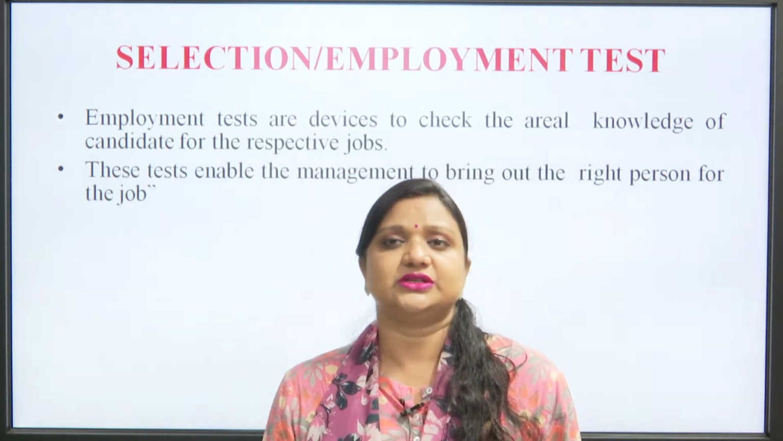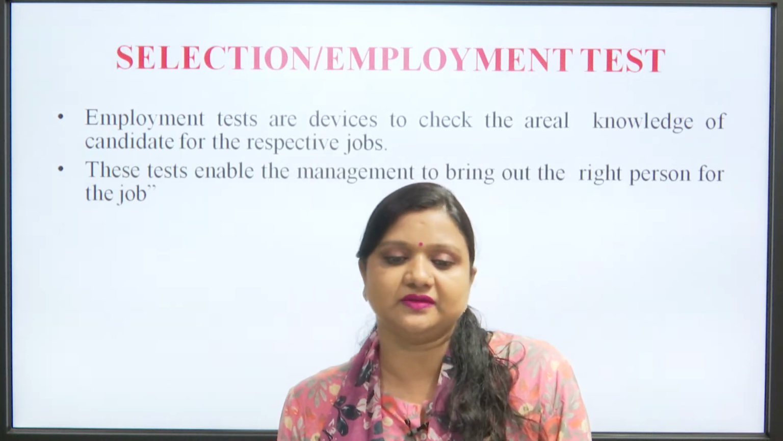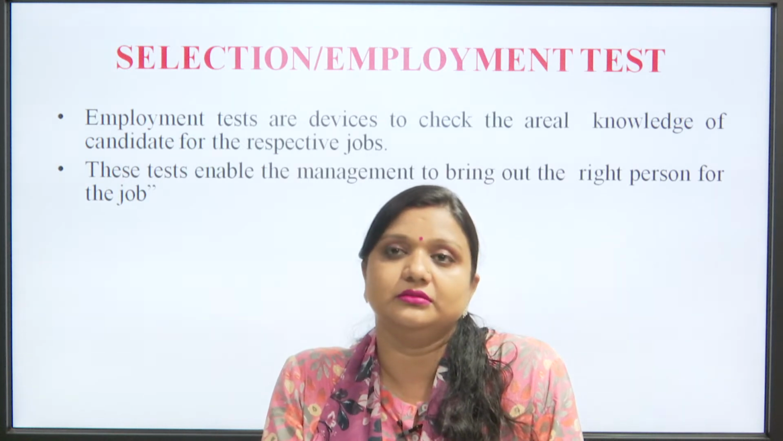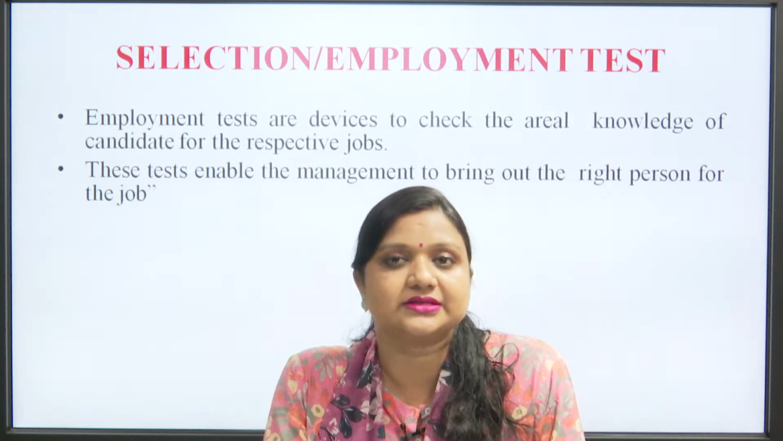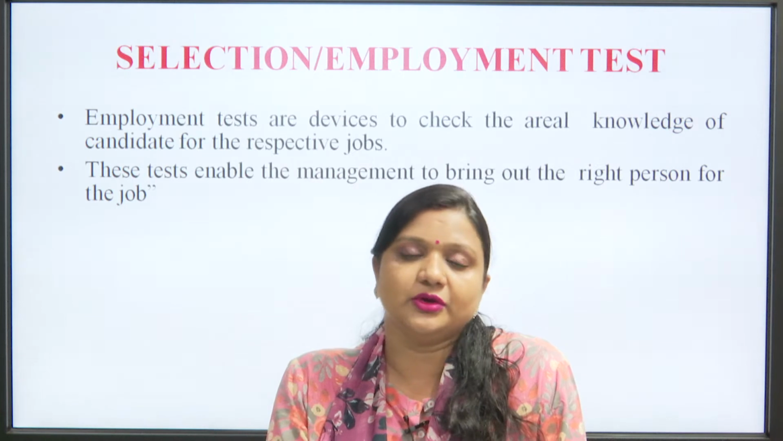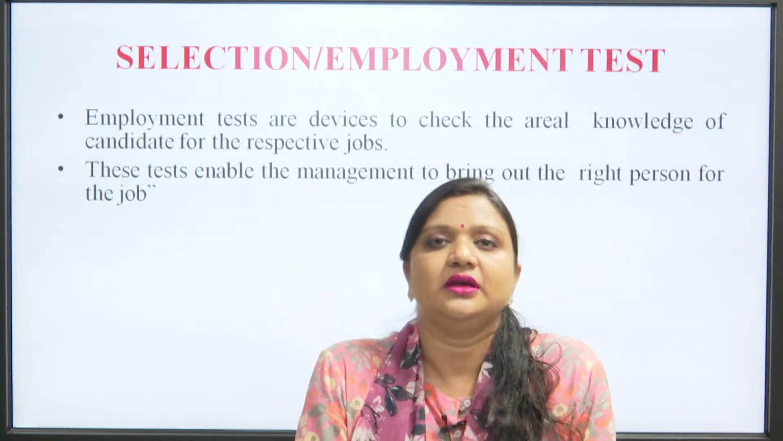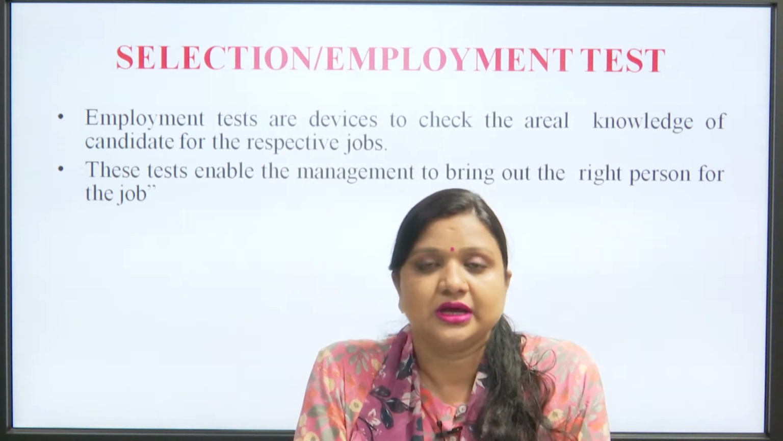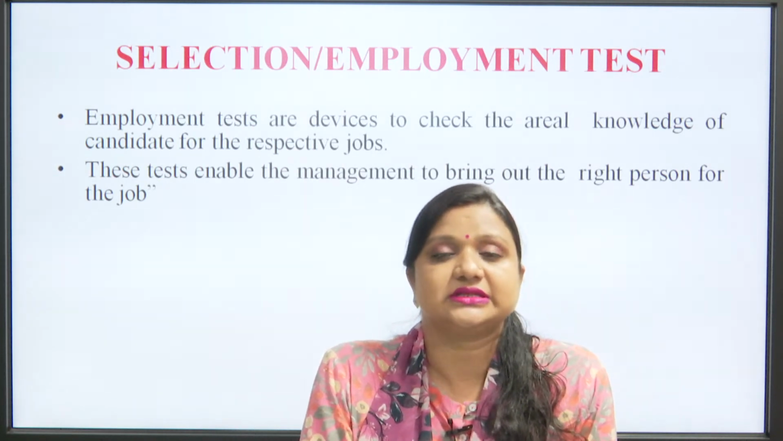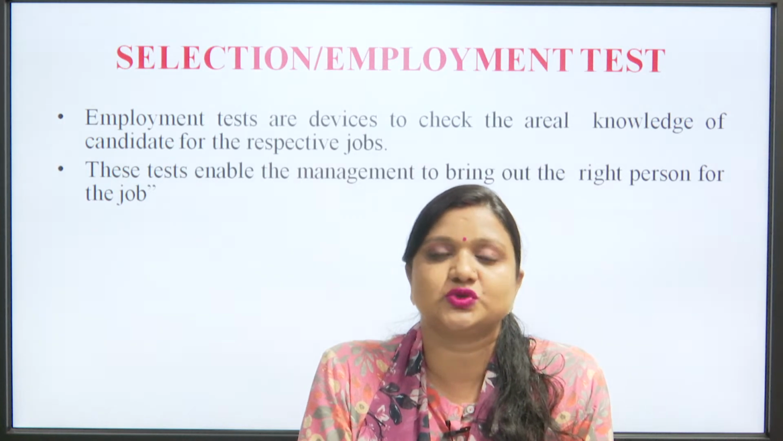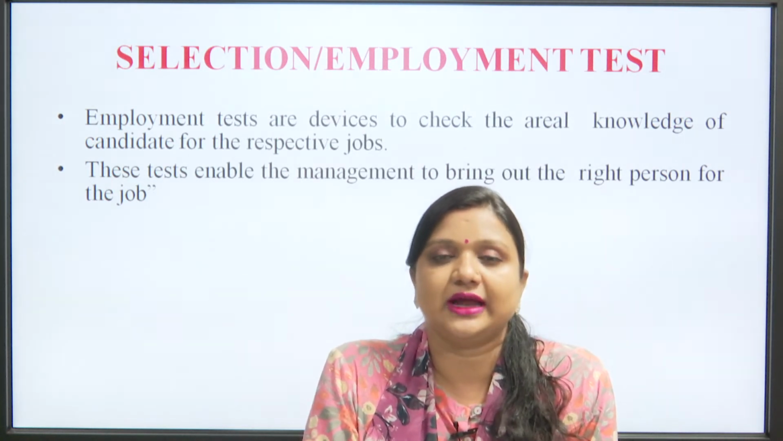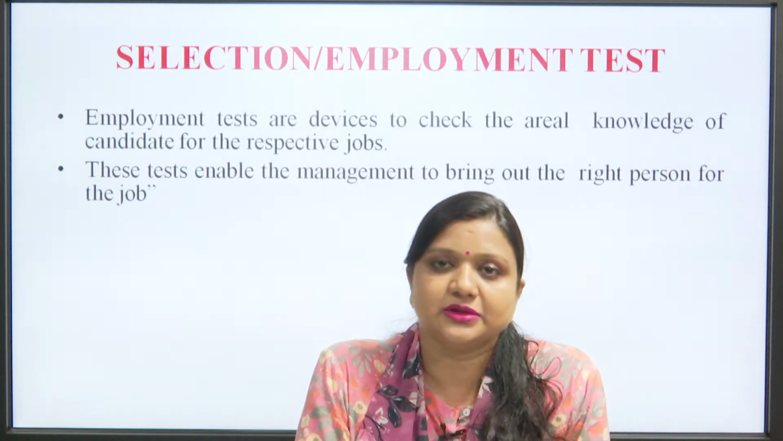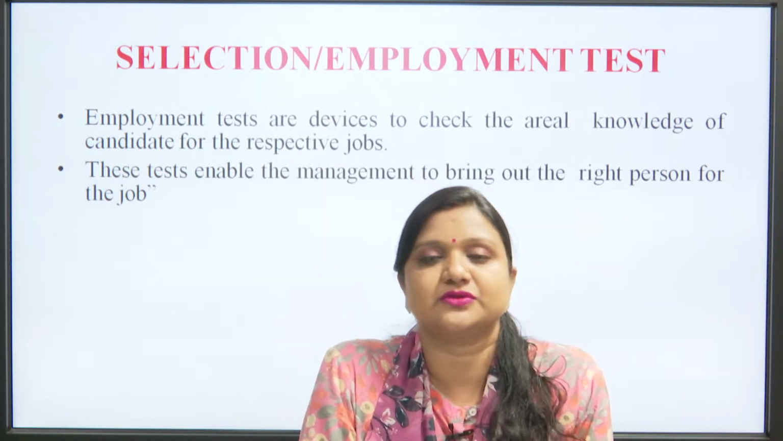The next one is the selection or employment test. After collecting the forms of different candidates, a human resource manager conducts a test named the selection or employment test. These tests are devices to check the ideal knowledge of the candidate for the respective job, and they enable the management to bring out the right person for the job.